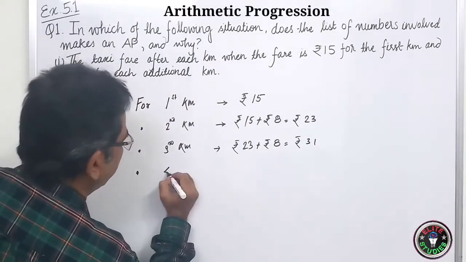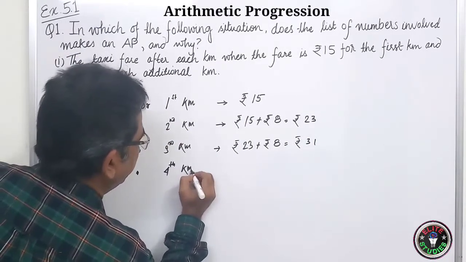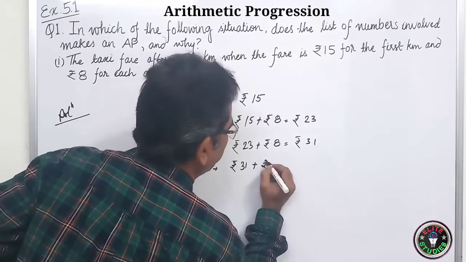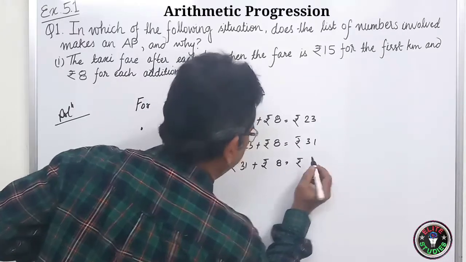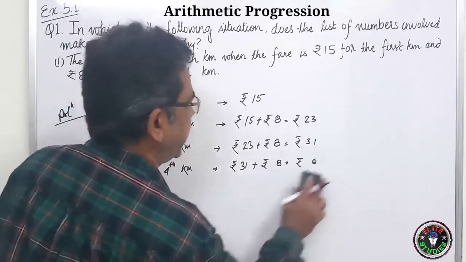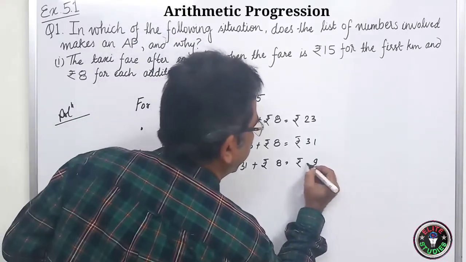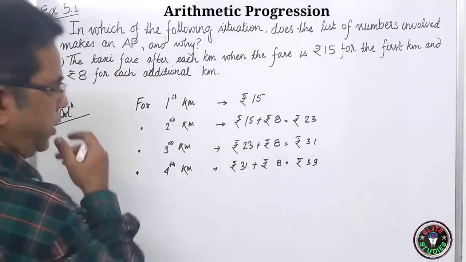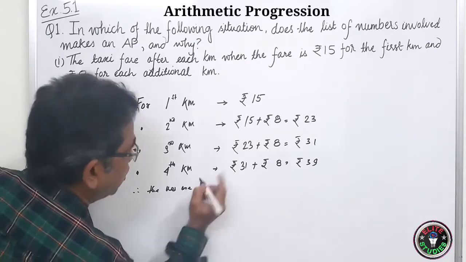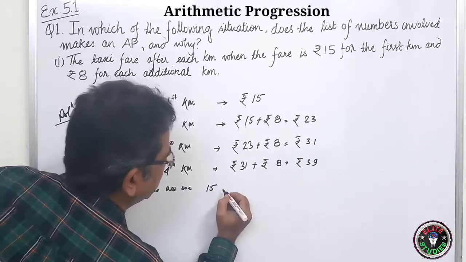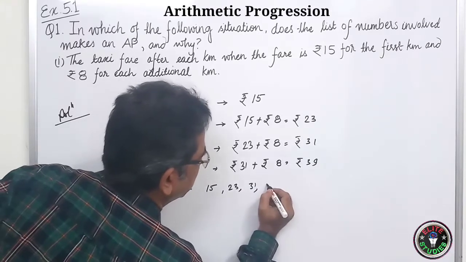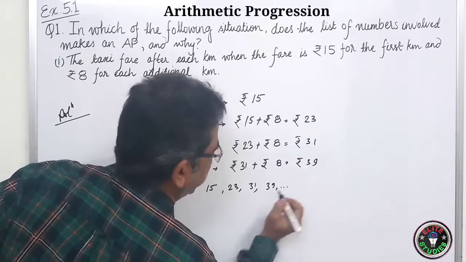Similarly for the fourth kilometer, you have to pay rupees 31 plus rupees 8. So that is equal to rupees 39. Therefore the numbers are 15, 23, 31, 39. Like this it is going.